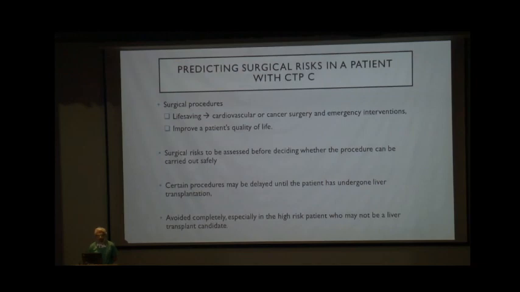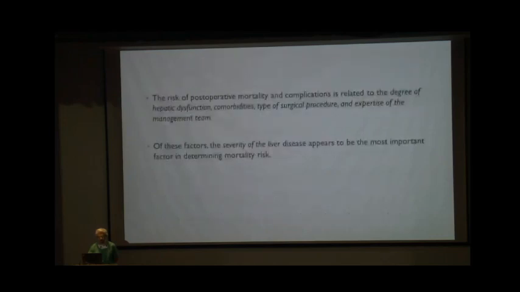Certain procedures which may not interfere with the day-to-day activity of the patient, and which are not emergent or urgent, can be delayed until the patient has undergone a successful liver transplant. In cases where the patient is very high risk, the surgery has to be completely avoided. Also, in patients who are not suitable candidates for liver transplant, it's better to avoid the surgery.